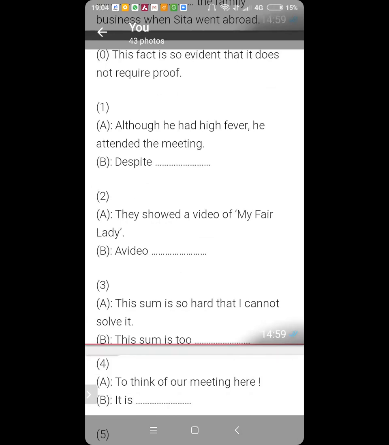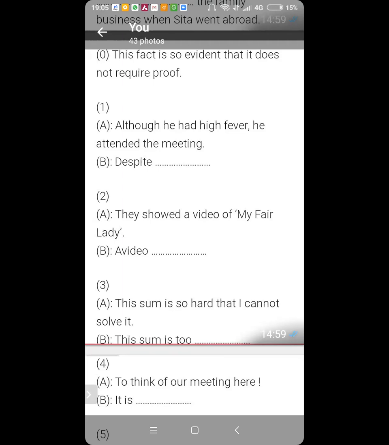Now, Kartike, change this sentence. Although he had high fever, he attended the meeting. Despite having a high fever, he attended the meeting. No need for a. Despite having high fever, he attended the meeting. Okay? Okay. Now, Ansh, number 2.